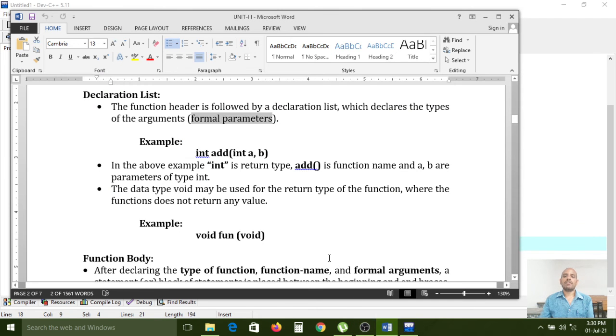So if you don't have to return anything from the function, in that case you can declare the void data type to create the function. If you want to return some value, then depending on the value you can decide the data type to declare the function. If I want to return a pi value, in that case the type is float. If you want to return a name, in that case the return type is a character array in the C programming language.